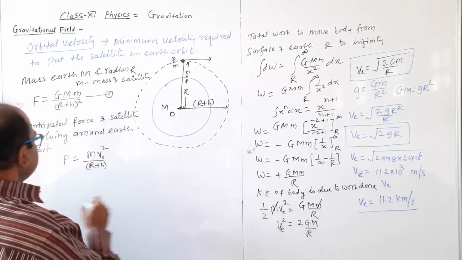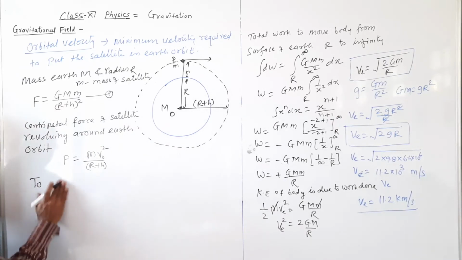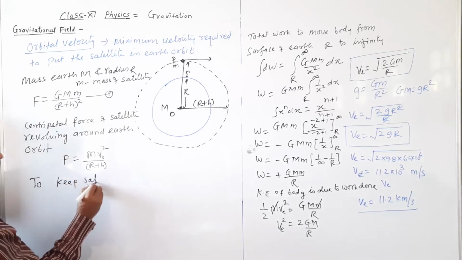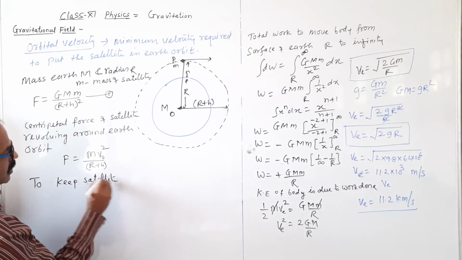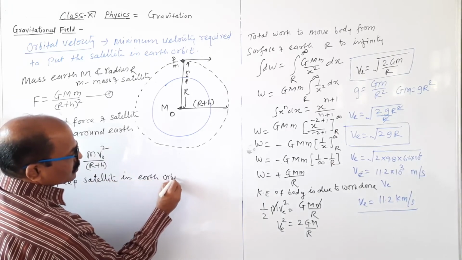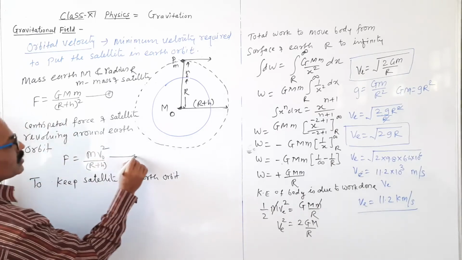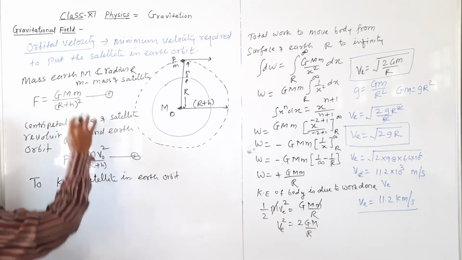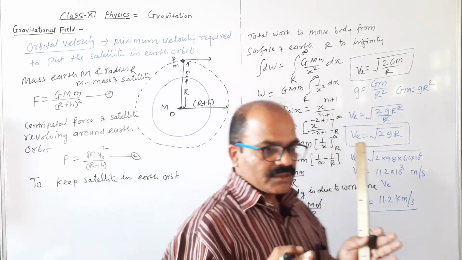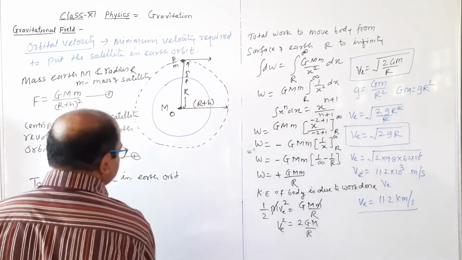And to keep the satellite in earth orbit, this centripetal force and gravitational force of attraction must be equal, then the satellite will be in an earth orbit.